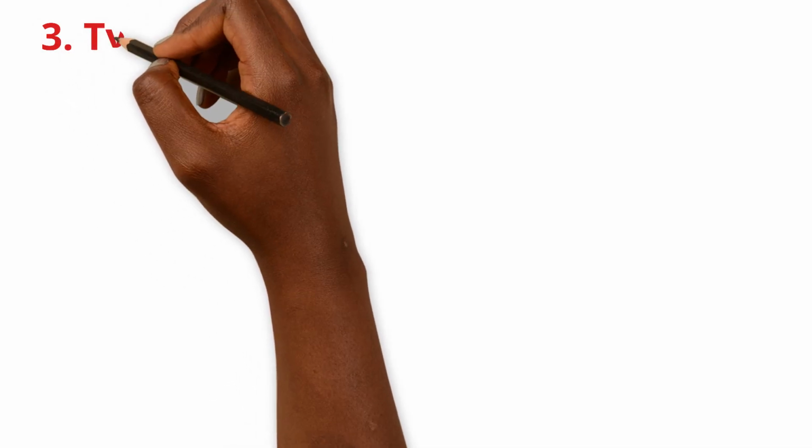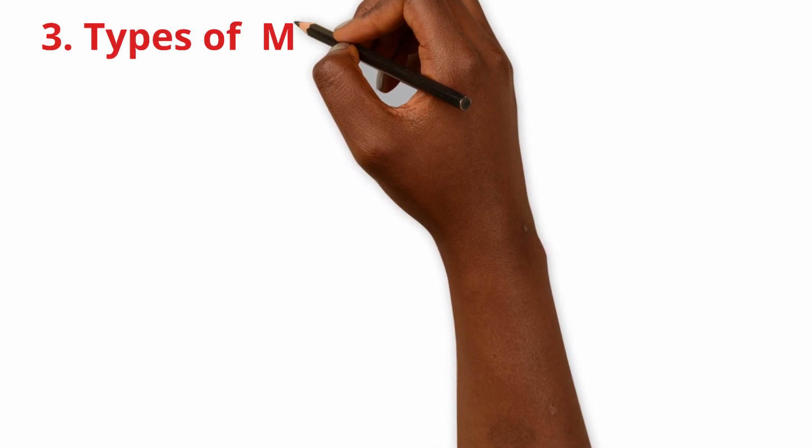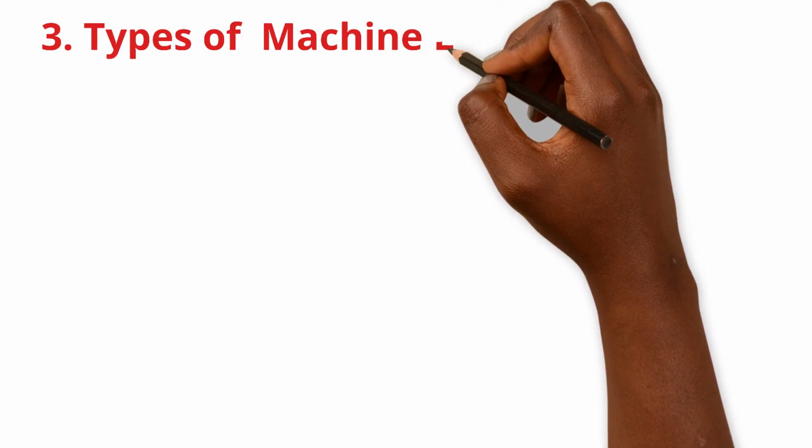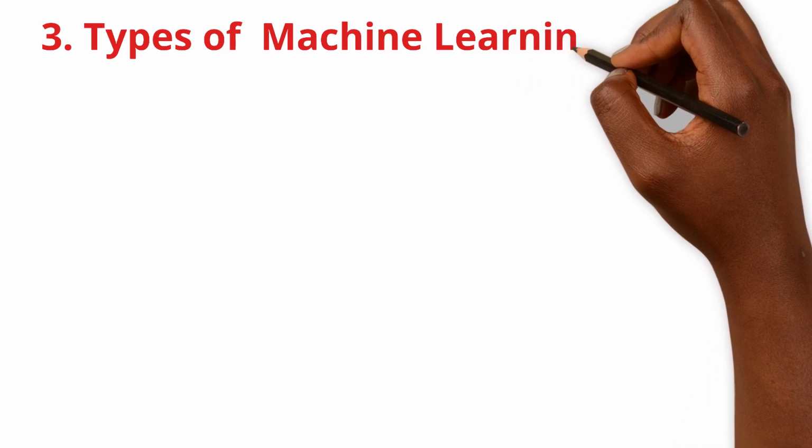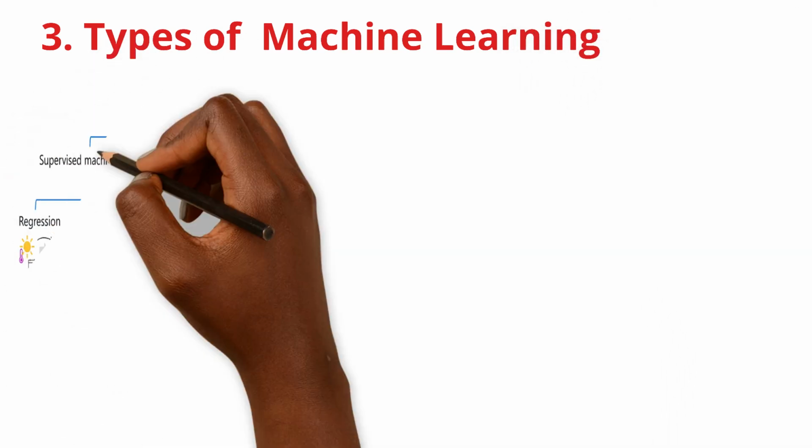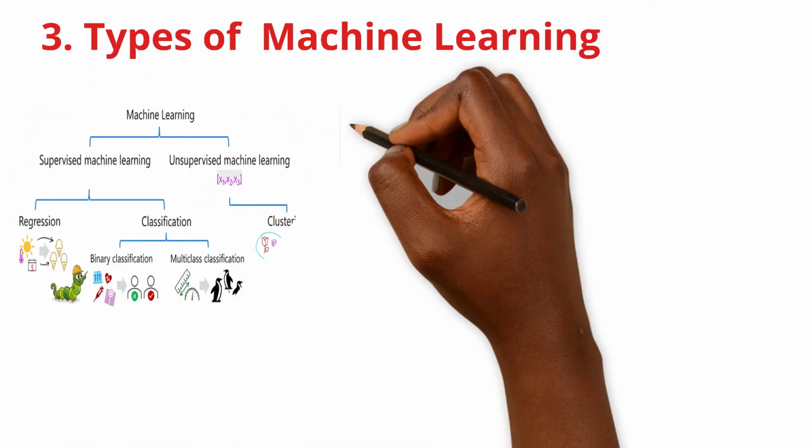The three pillars of machine learning. Machine learning is generally grouped into two worlds: supervised and unsupervised learning. Let's look at the three pillars that hold them up.